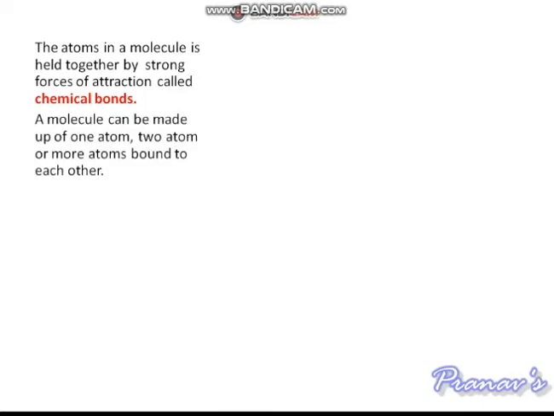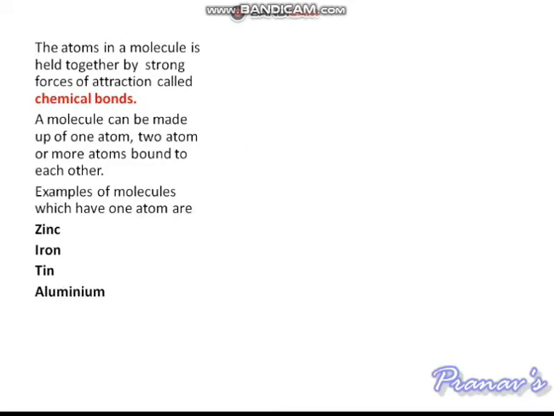The atoms in a molecule are held together by strong forces of attraction called chemical bonds. So there is a strong force of attraction between two atoms in a molecule. A molecule can be made up of one atom, two atoms or more atoms bound to each other. So there are some examples. Examples of molecules which have one atom are zinc, iron, tin, aluminium, copper, silver, gold.